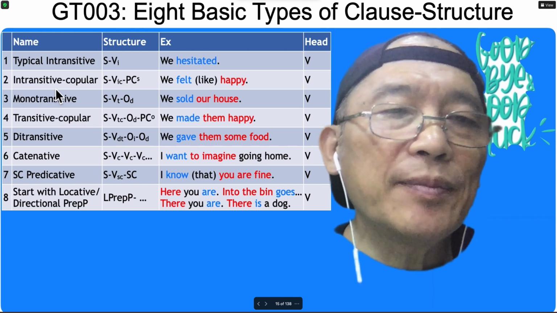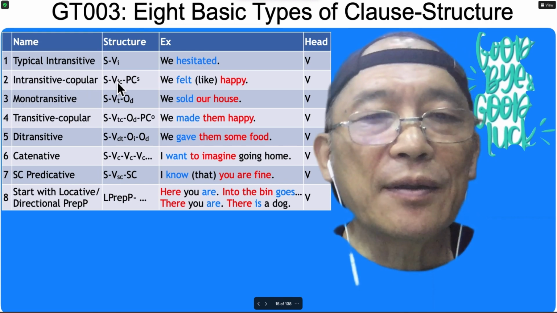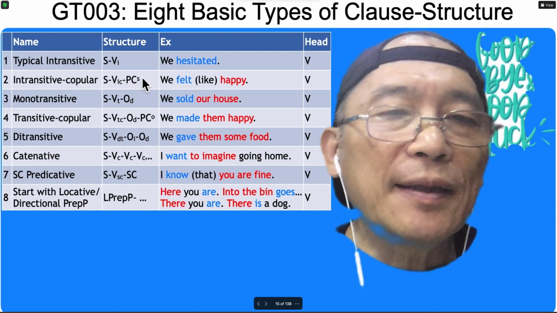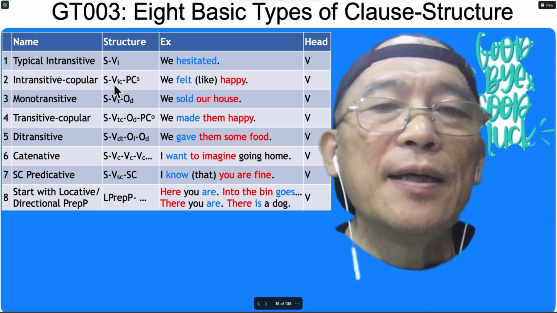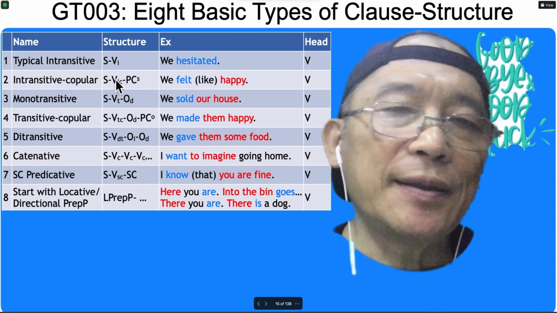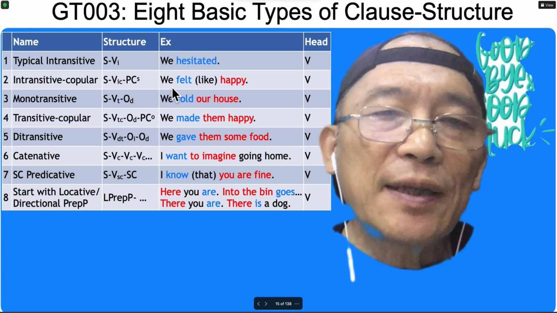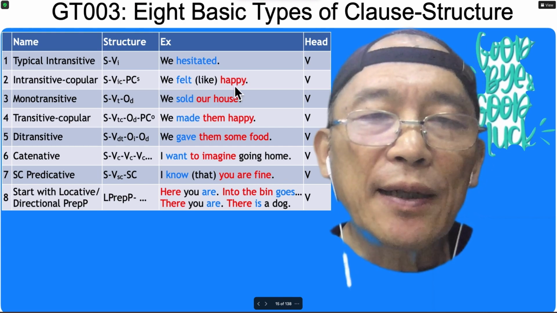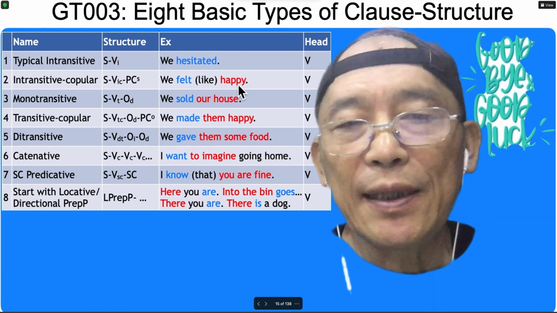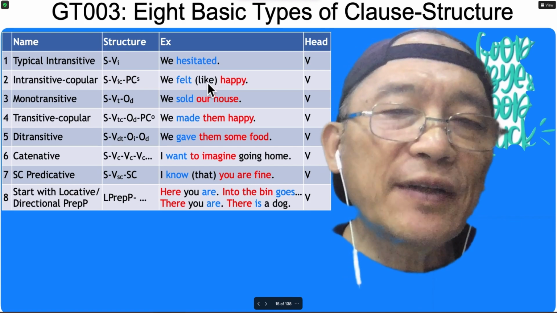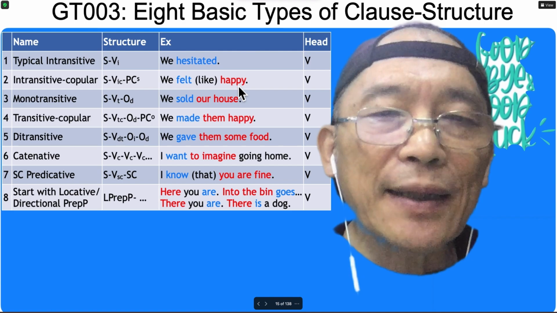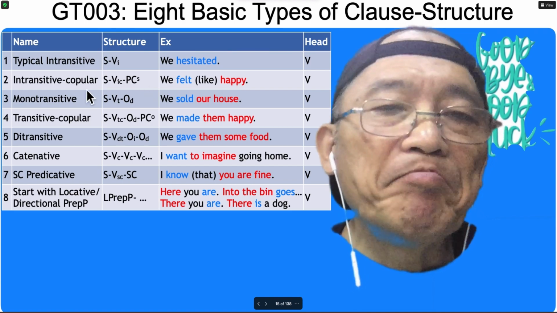And the second type is intransitive coupled verb. And the PC, predicative complement, is a subjective one. Predicator plus PC is the predicate. For example, we are happy, we are teachers, we felt like happy, we felt happy. Like is a very special preposition because it can be followed by an adjective.